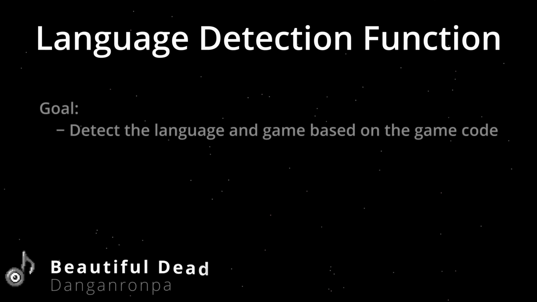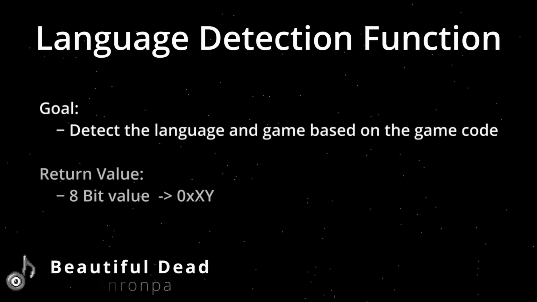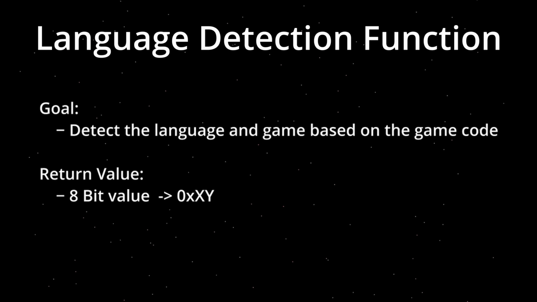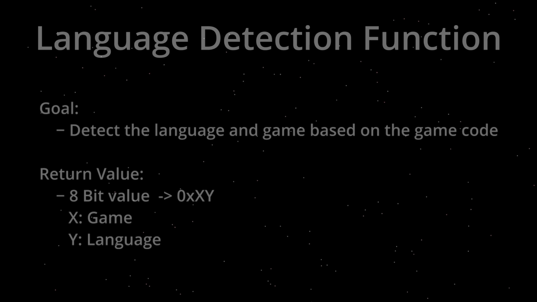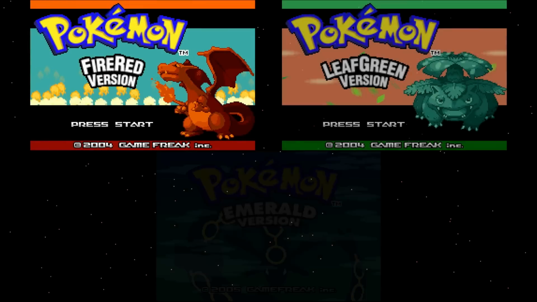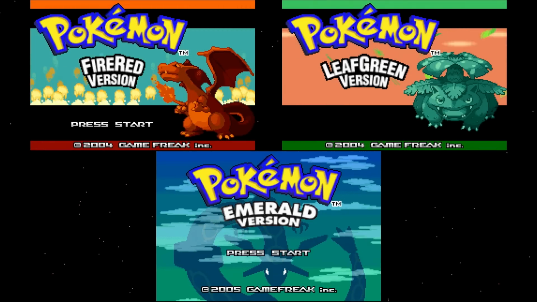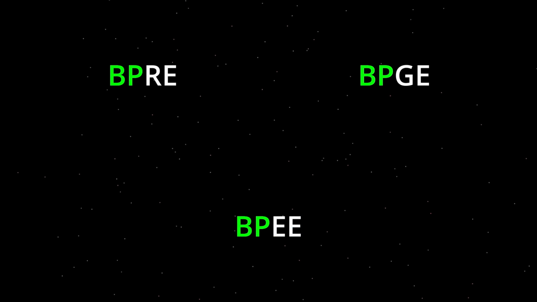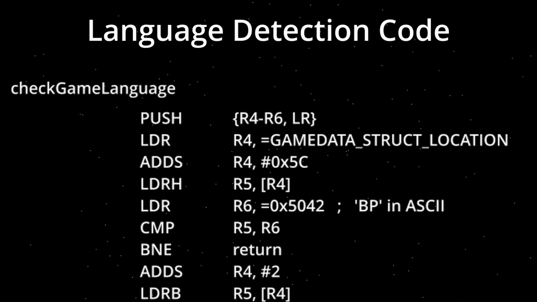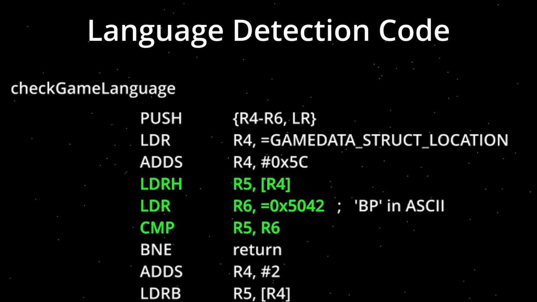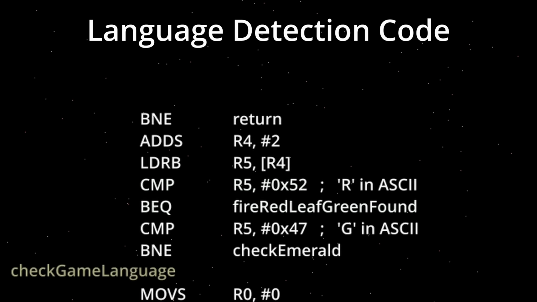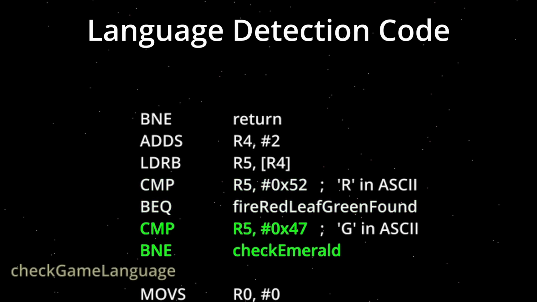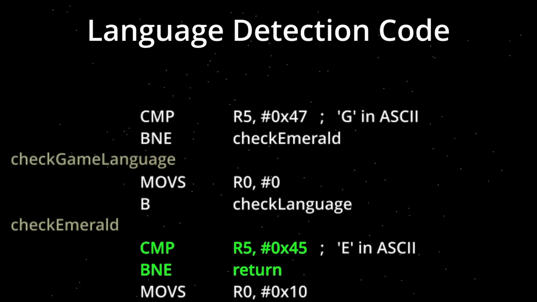The function that will determine the language will return a custom value of 8 bits long. The first half will determine which game we are communicating with, and the second half the language. The first thing we do in the code is determine which game we are communicating with. The first two letters are the same for Fire Red and Leaf Green and Emerald games, so we can check both letters at the same time, and if it matches up we can move on to the next letter. The third letter determines which game it is. R is for Fire Red, G is for Leaf Green, and E is for Emerald.